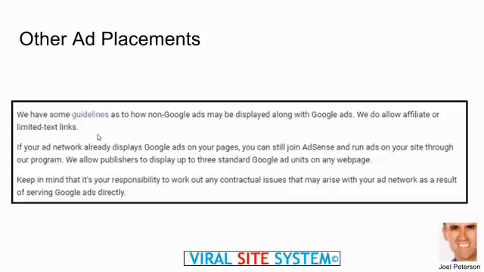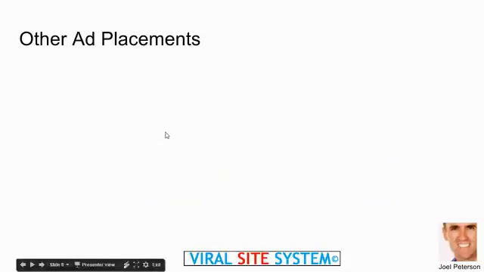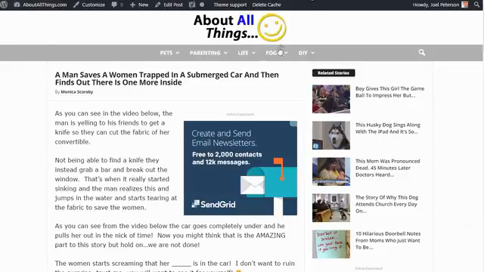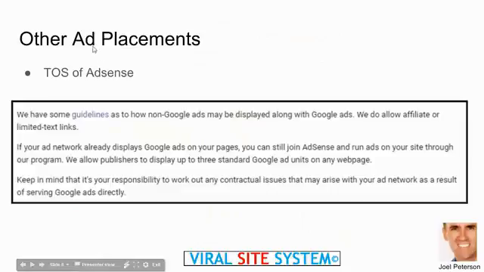So eventually you want to get enough traffic where you can have Google AdSense for about half of your revenue and the others as the other half, and then it kind of spreads it out. I would read the terms of service because it talks about having other ads on your pages, and you can only have 3 ads on your page with Google Ads as far as the regular ads. They have some other things that you can put on, and you can read that through the placements, but generally we're going to just stick with 2 or 3 ads on a page.